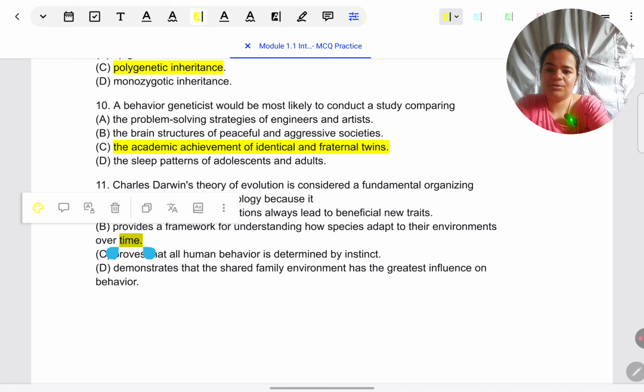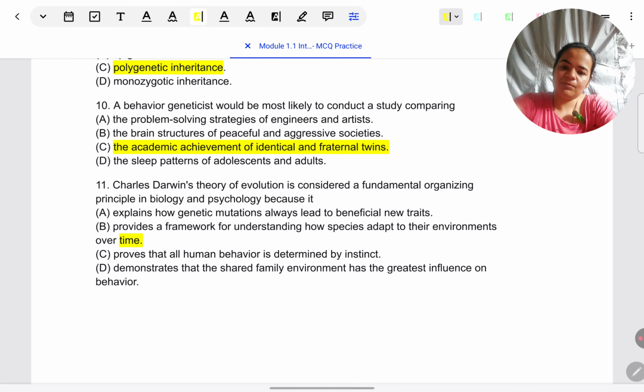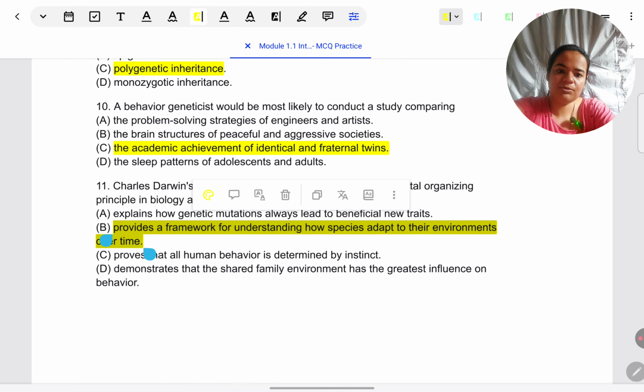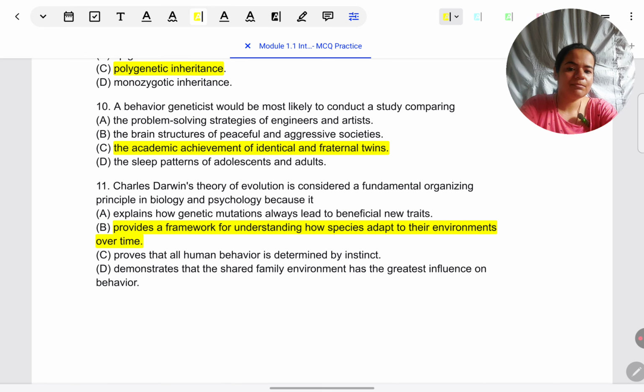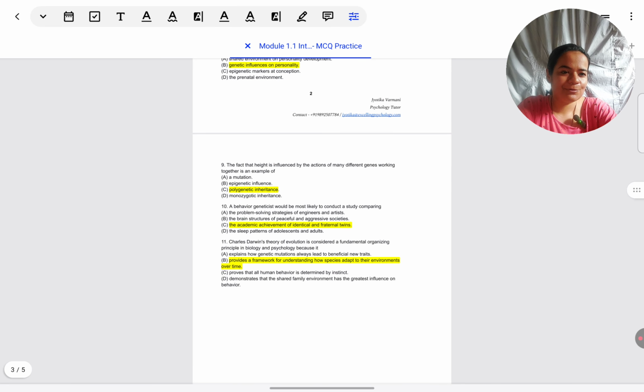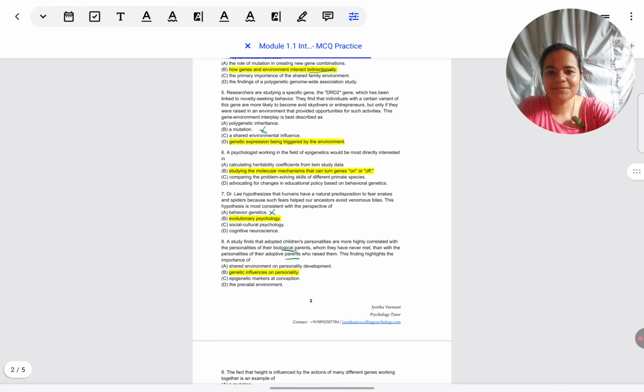So, why is the theory important? Because B, it provides a framework for understanding how species adapt to their environment over time. Given that the environment is having new challenges compared to previous environments, how is the current generation or the current species able to cope with that? That is what it explains. That is its whole value. So that is being reflected in this statement. I don't think any of the other response choices are that distracting or strong. So I think this was quite obvious.